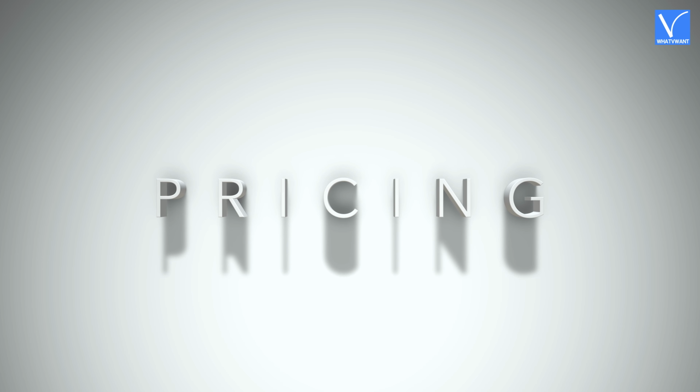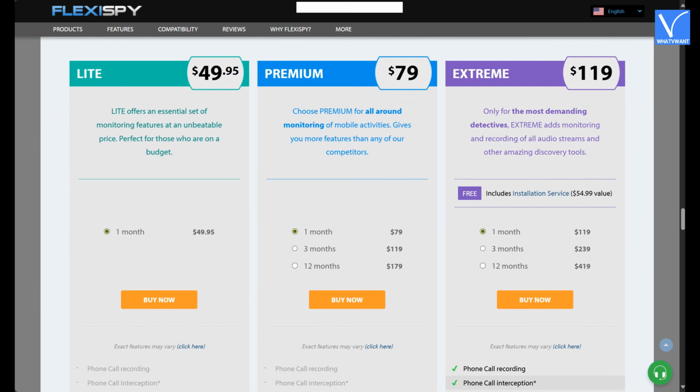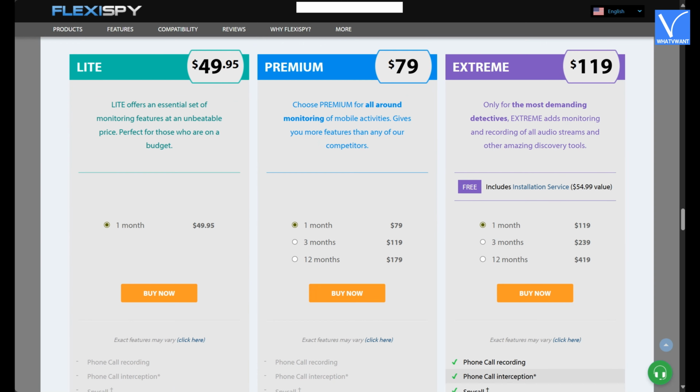Pricing. FlexiSpy is available in 3 versions as showing in the tutorial.